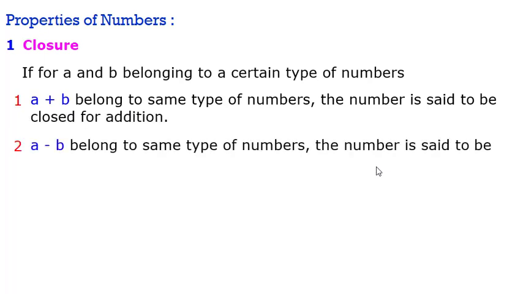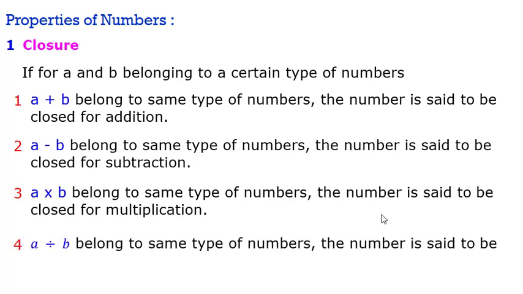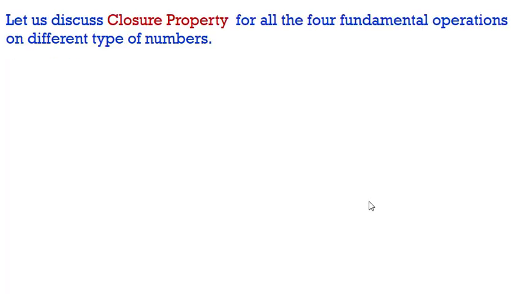If a minus b belongs to the same type of number, the number is said to be closed for subtraction. In the same way, if a into b belongs to the same type of number, then the number is said to be closed for multiplication, and if a divided by b belongs to the same type of number, the number is said to be closed for division. Let us discuss this closure property for all four fundamental operations on different types of number.